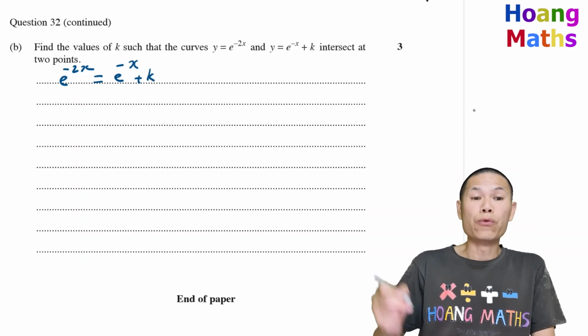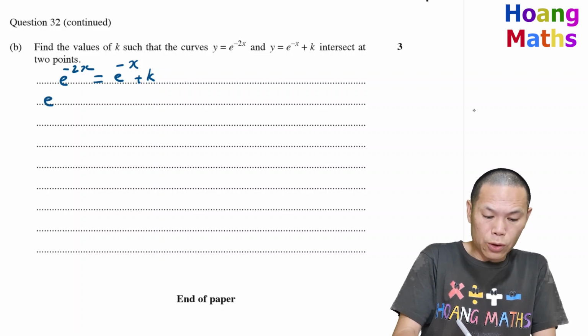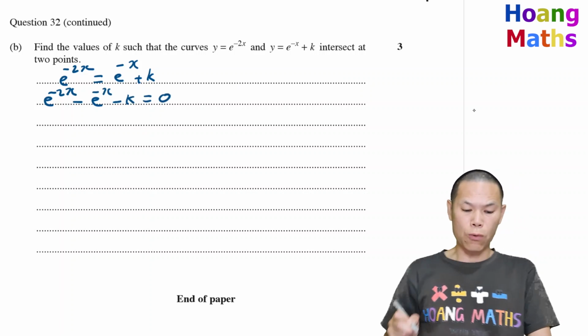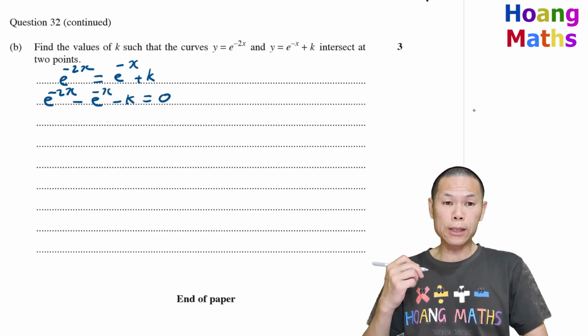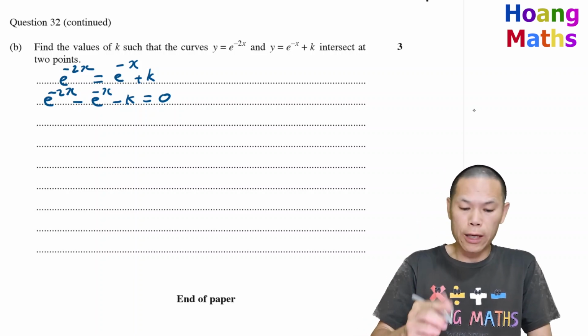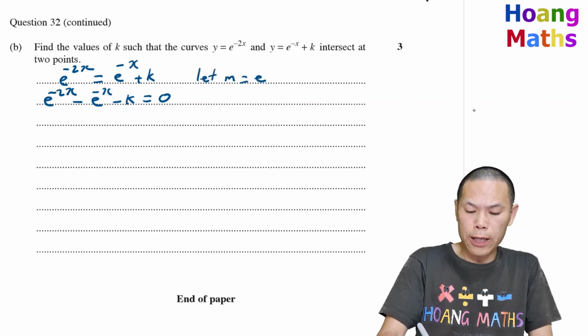And we just rearrange it. So therefore, this becomes e to the negative 2x minus e to the negative x minus k is 0. And to solve this, let me make m equal to e to the negative x. So let m be e to the negative x.